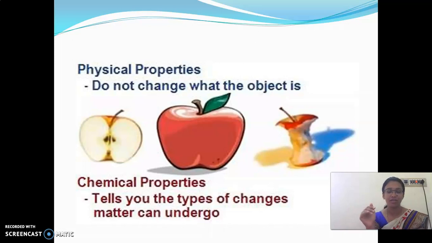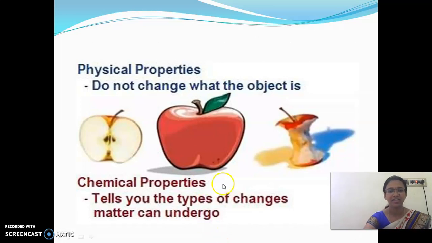Why? Because the atmospheric air reacts with the apple. This change is called a chemical change. The change took place in the interior of the apple, where it reacts with the atmosphere. But if you are only cutting and keeping it, it is called a physical change. Clear?